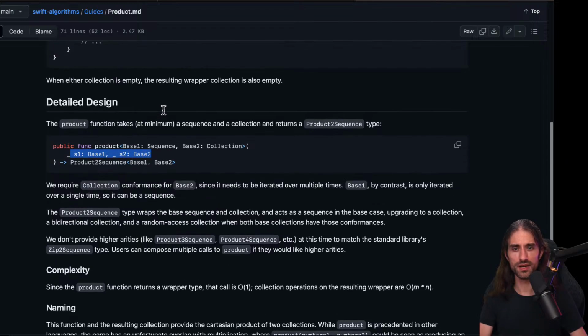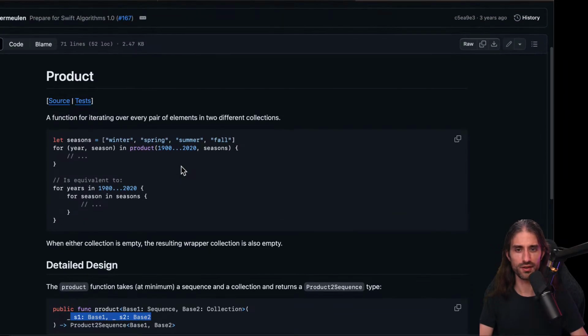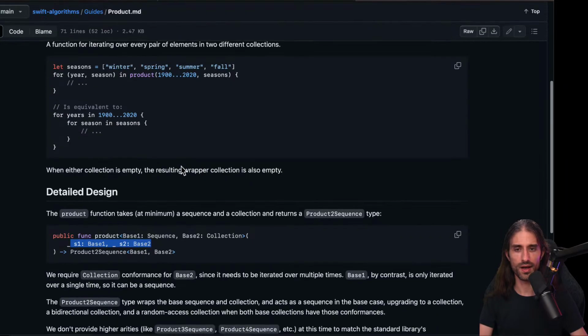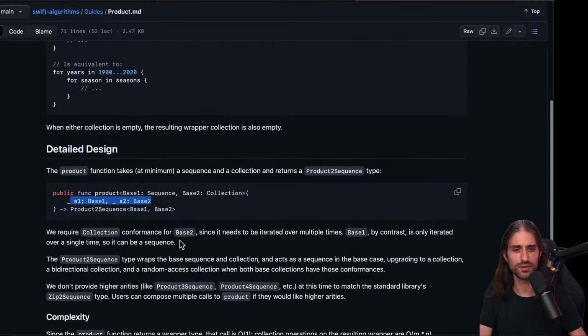So one has to be a collection, but not the other. I guess because one of the two needs to be finite. I'm not even sure why there is this need. I guess maybe because you need a count for at least one of the two. That might be the reason why. Actually, they say it here, it seems.